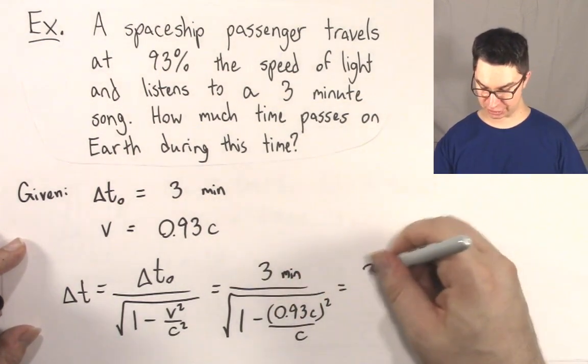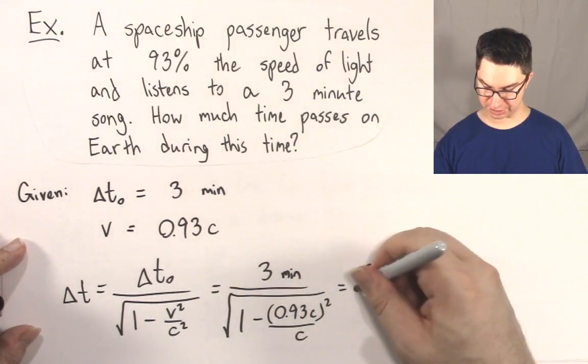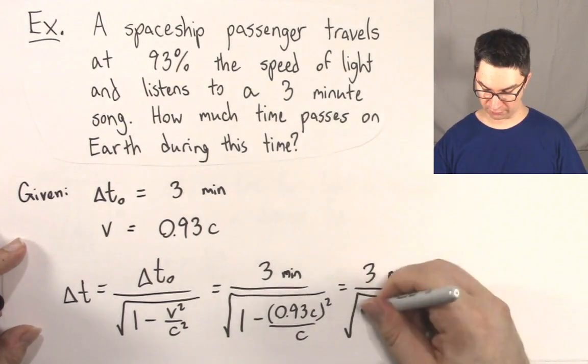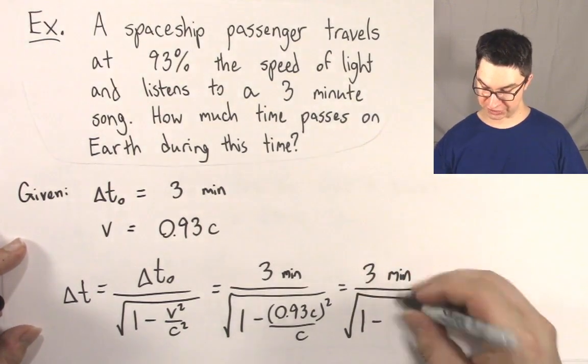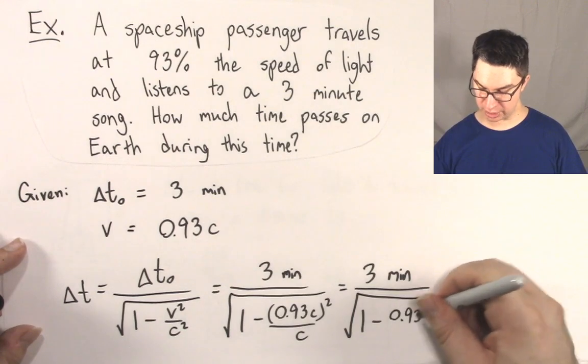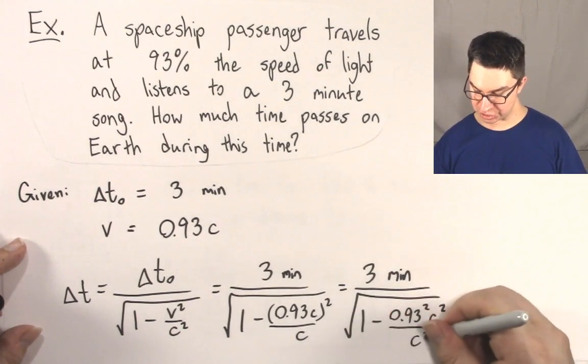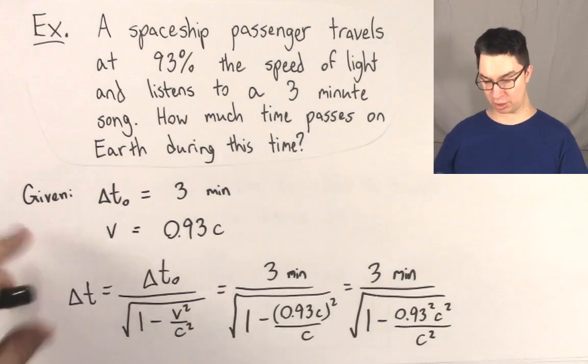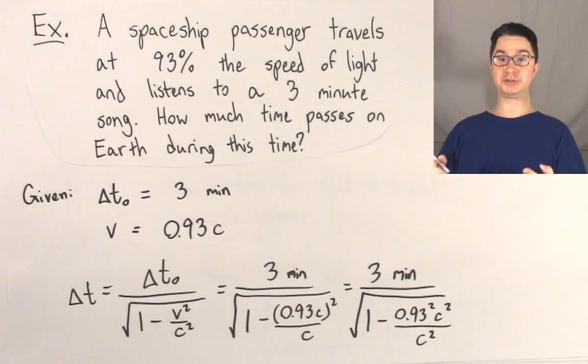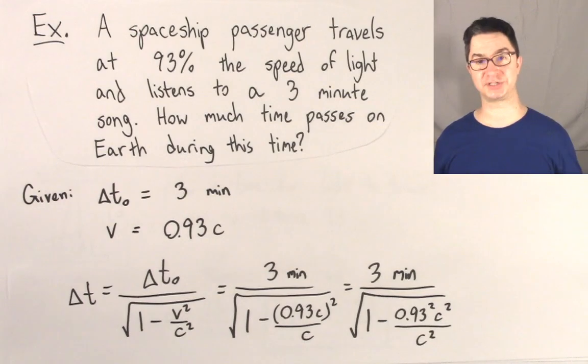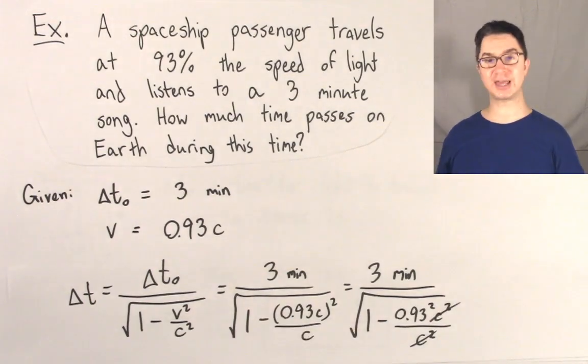When you simplify this, in the numerator we still have the 3 minutes, divided by the square root of 1 minus 0.93 squared c squared over c squared. Now you might look at this and say, oh my gosh, there's so much going on here. But don't panic, because what happens to the c squares? The c squares cancel out.